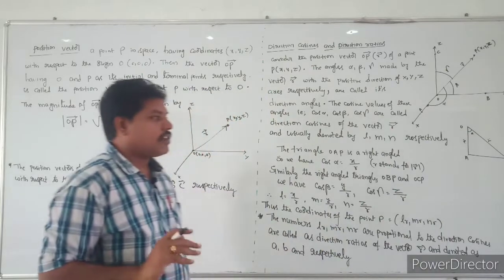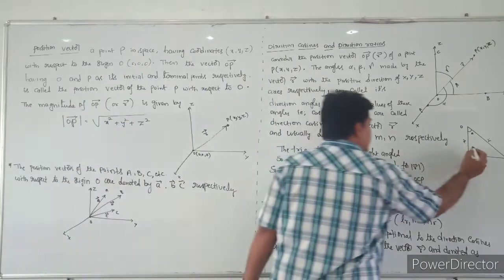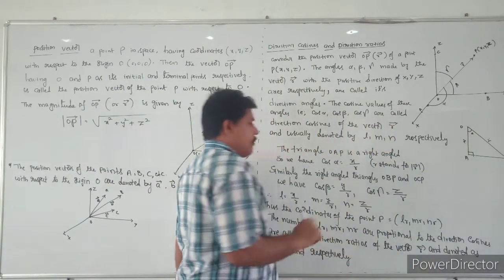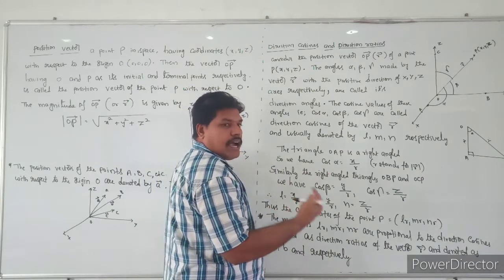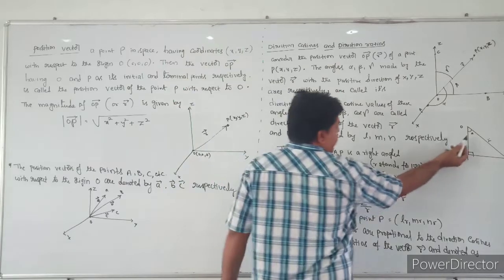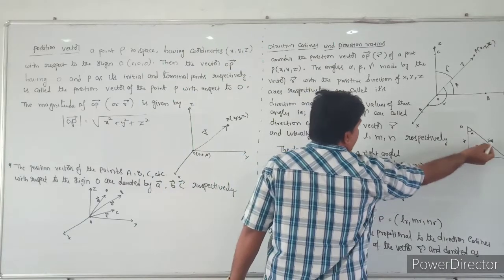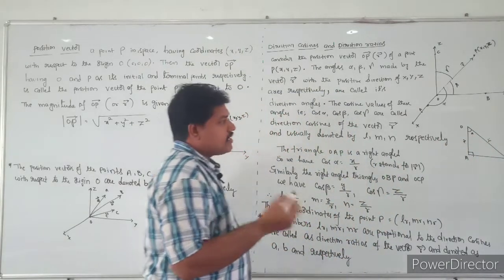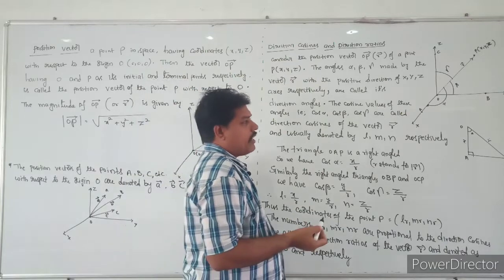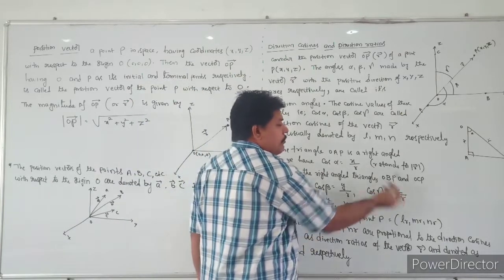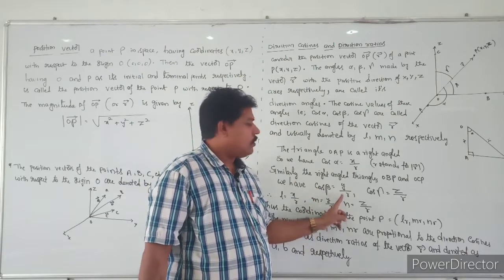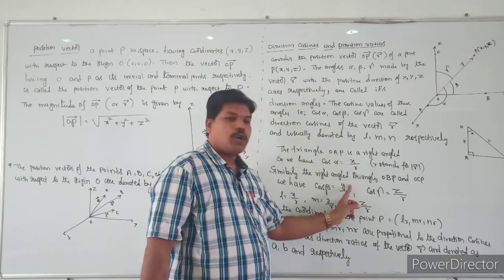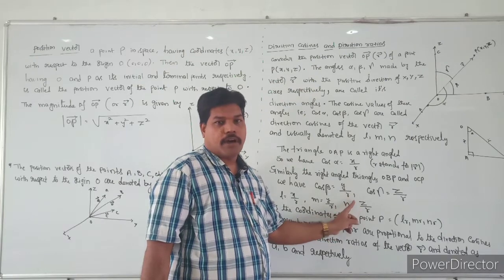First of all, from the triangle we can observe that it is a right angle triangle. So what is cos alpha? It is adjacent side by hypotenuse. The adjacent side is x and the hypotenuse is r. Similarly, taking one more right angle triangle, OBP, cos beta will become y by r.